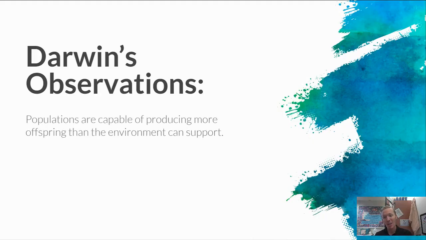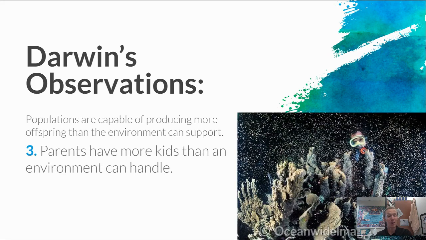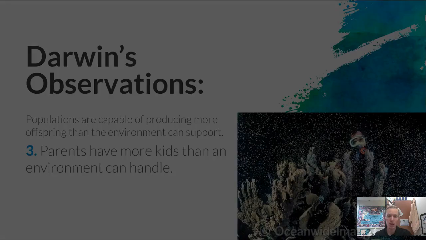Thirdly, populations are capable of producing more offspring than the environment can support. Parents have more kids than an environment can handle. Basically, you can overpopulate an environment or a habitat, so that the environment can't actually support all of that population or all the species within that population.